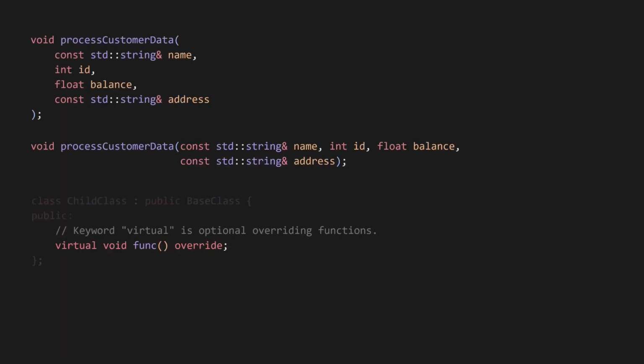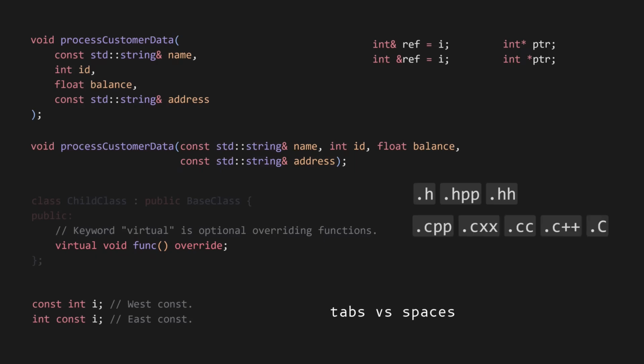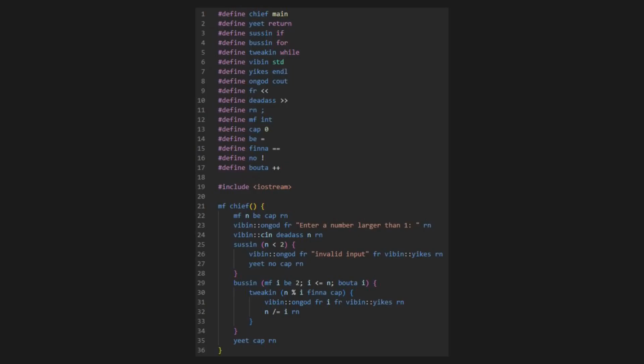Should you use the virtual keyword in derived functions or not? Should you use east const or west const? Should references and pointers stick to the type or the name? Which extension should you use for header files? How about C++ files? Also tabs or spaces? And if so, how many? It's like every single C++ codebase is an entirely different language.